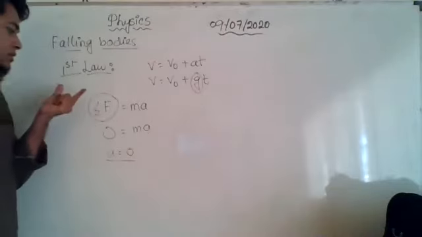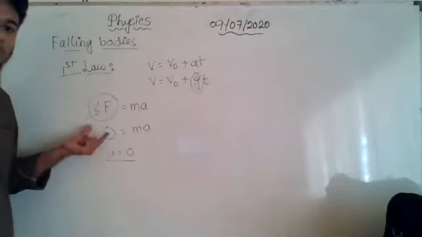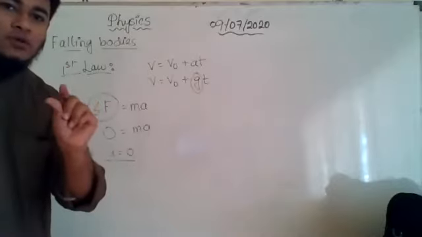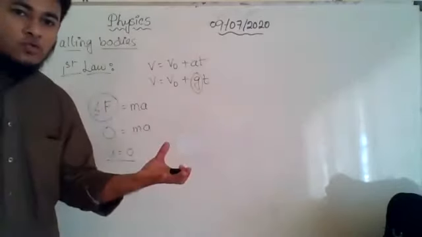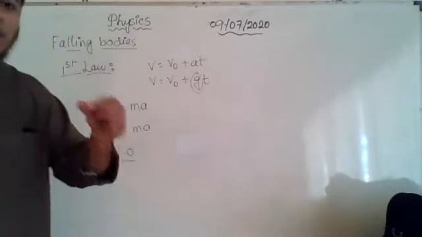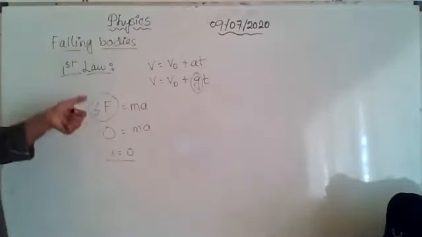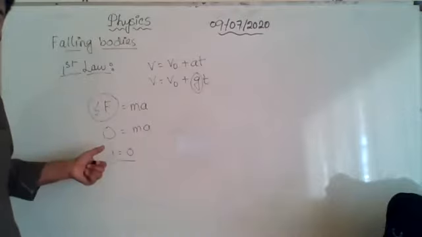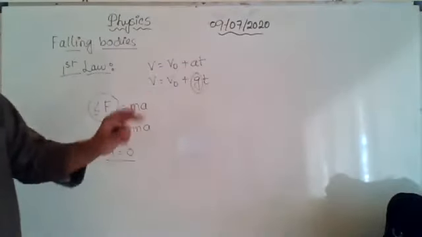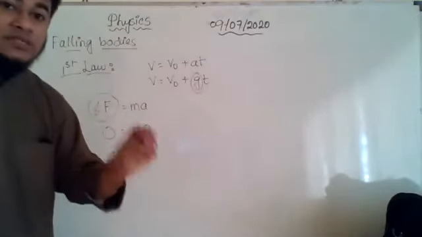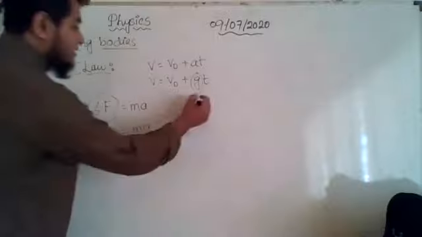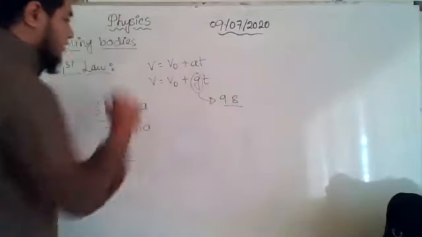So we saw that whenever the net force acting on a body is 0, the acceleration is 0, right? Here the only force acting on the body is gravity, and there is no counter force to balance it. So this is the only active force, that is gravity. We saw that whenever there is a force, there will be acceleration. If there is no force, no acceleration. But now there is a force, the force of gravity. So due to this force of gravity, acceleration will be caused, which we know as acceleration due to gravity, represented by g, and its value is 9.8 meter per second square.